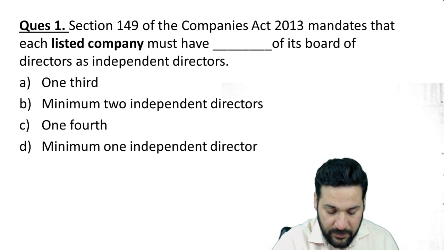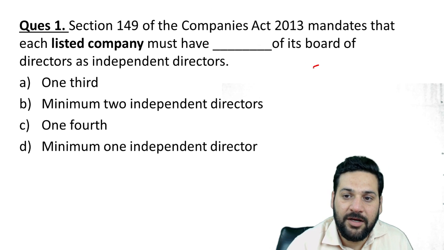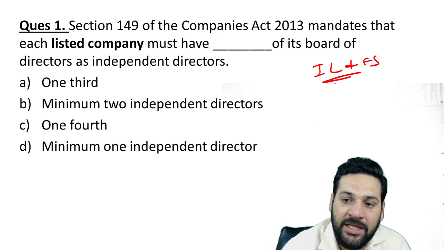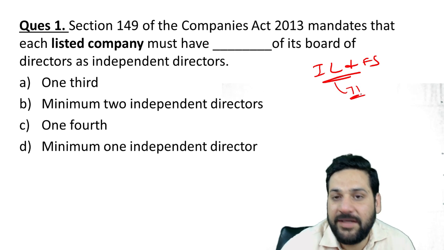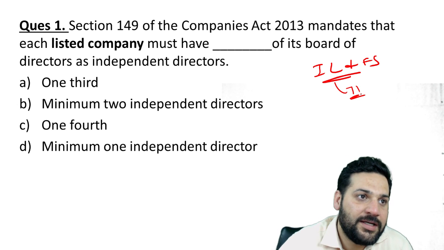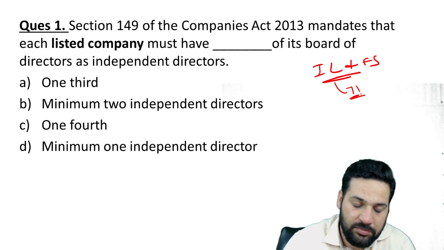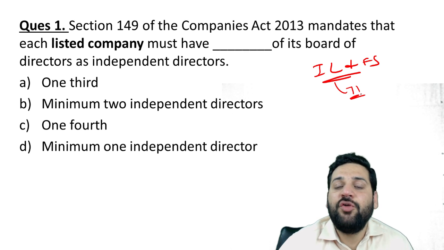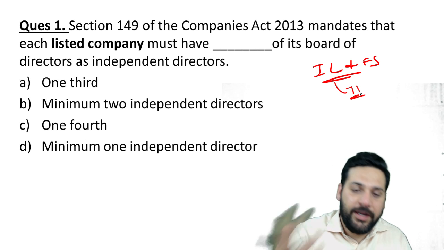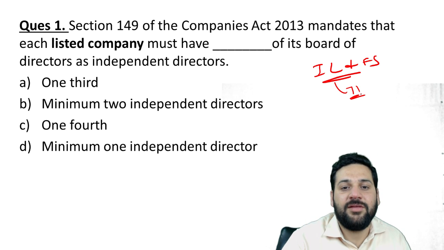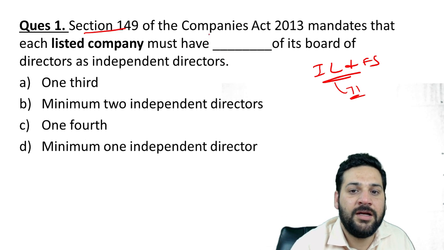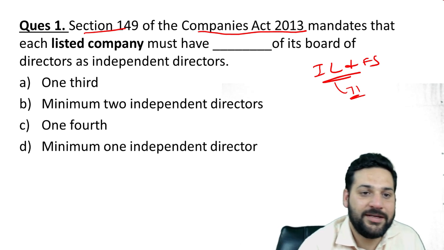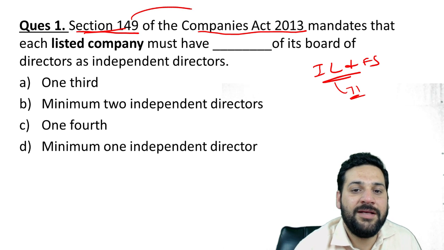Really important question. Why did I bring this question? Because of the ILFS case. After the ILFS breakdown, there are 71 vacancies lying vacant in ILFS. Uday Kotak is the head of the committee managing it. They are not able to find independent directors. Today, I'm going to tell you who independent directors are and what the requirements are under Section 149 of the Companies Act 2013. It used to be 1956, but now it is 2013.